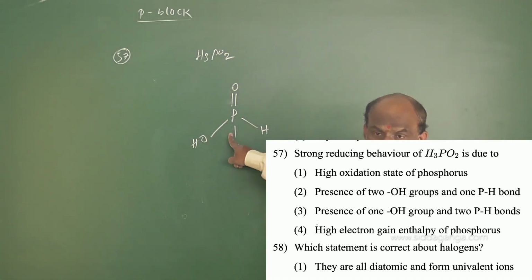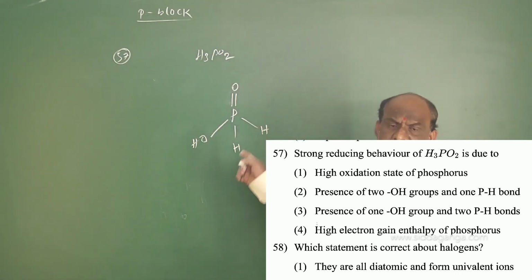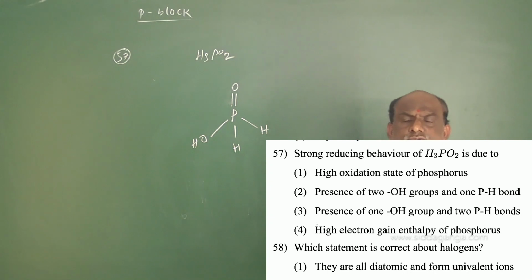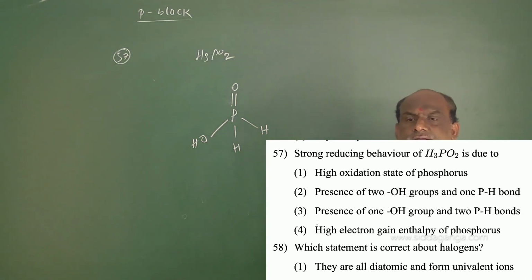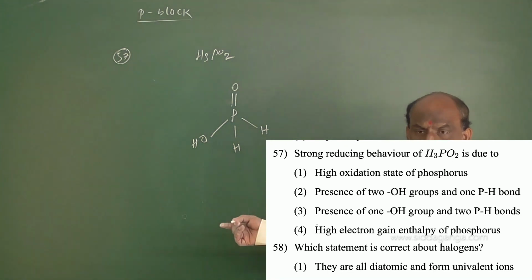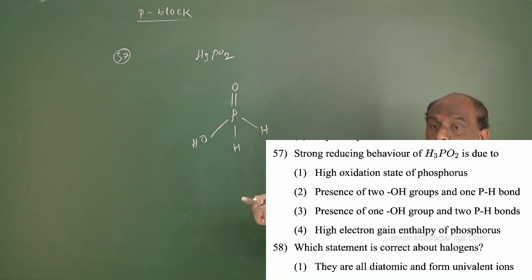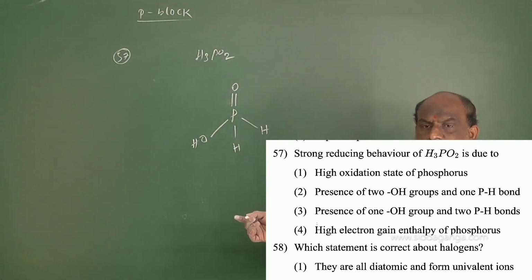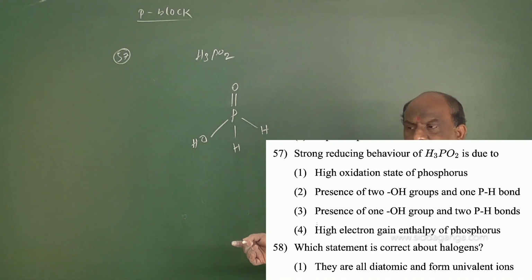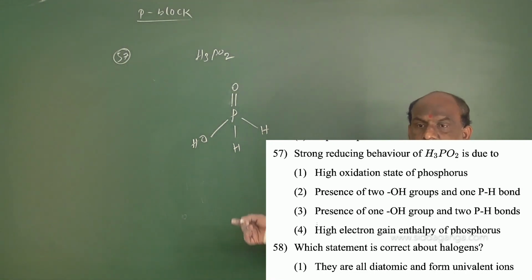Option number 3, presence of one OH group and two P-H bonds, is the right answer. This is the only suitable reason for the strong reducing behavior of H3PO2.